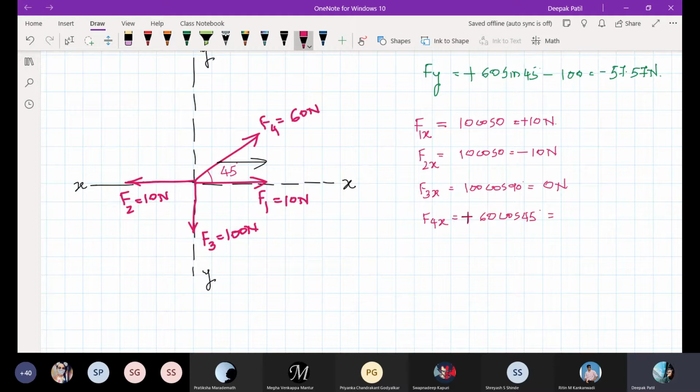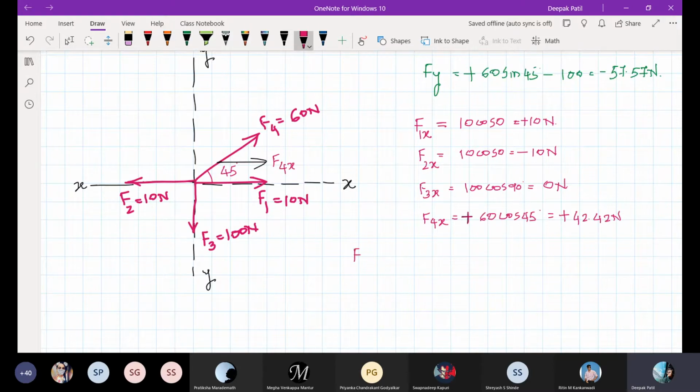So 60 cos 45 is what? It is plus 42.42. Why am I putting plus? Because as per our sign convention, the direction of F4x is in this direction. So I should take it as like this.